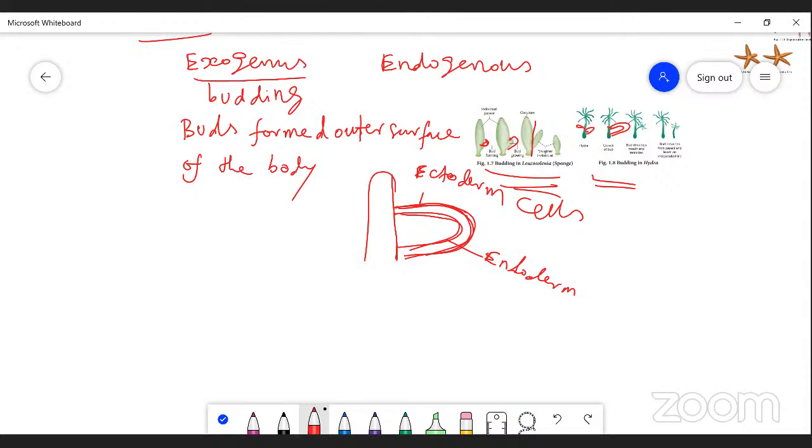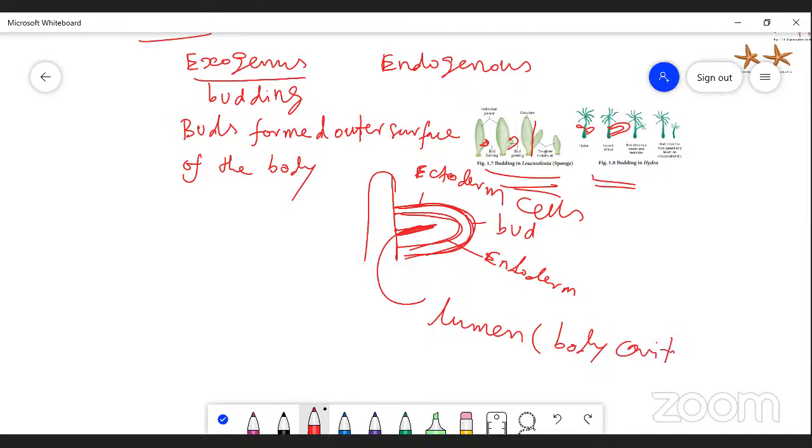The ectoderm and endoderm are pushed out to form buds, and inside, a gut is formed. The body cavity is called the lumen.